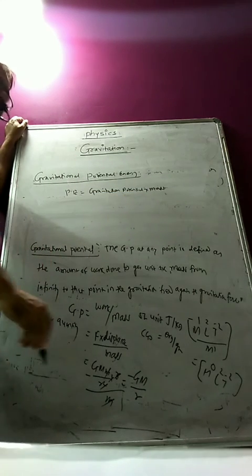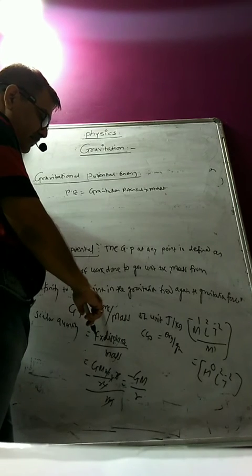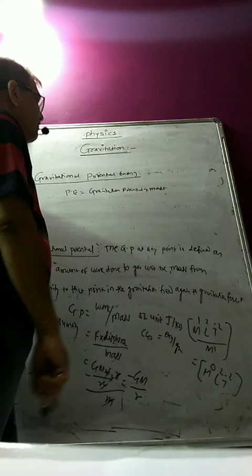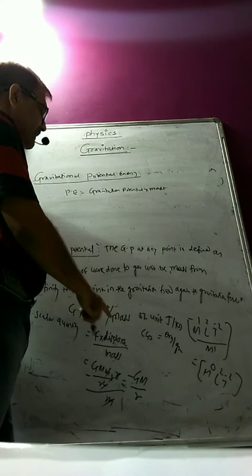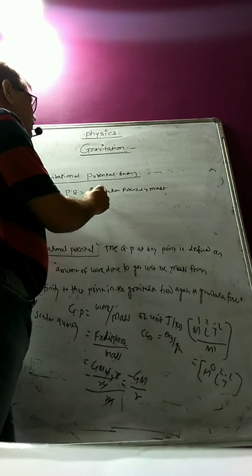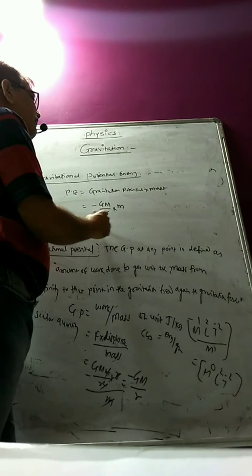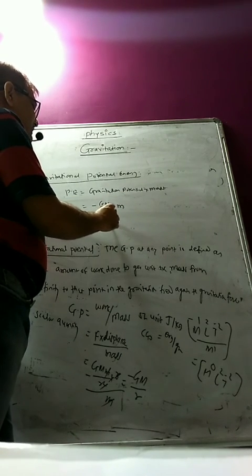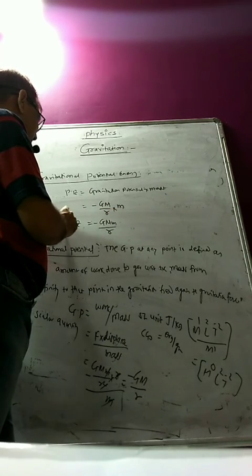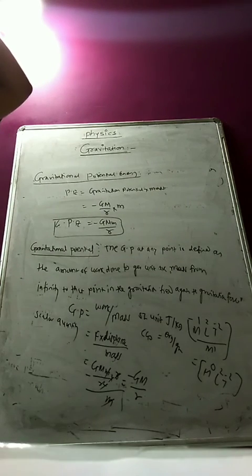So that product is called gravitational potential energy. This work done is converted into gravitational potential energy. So that is minus GM by R into mass, therefore minus GMm by R is called gravitational potential energy.